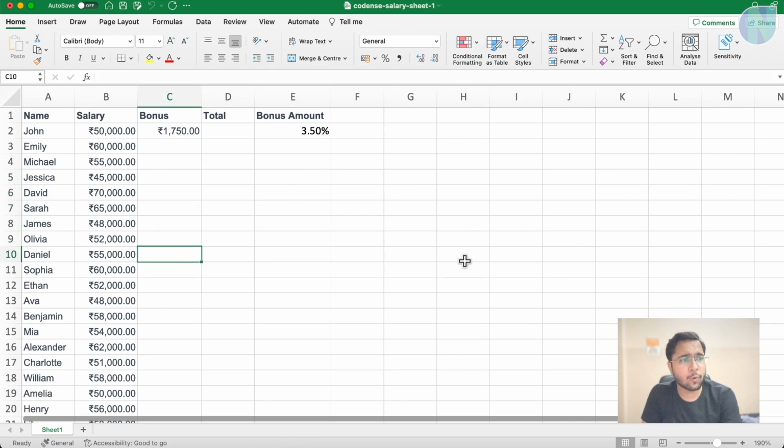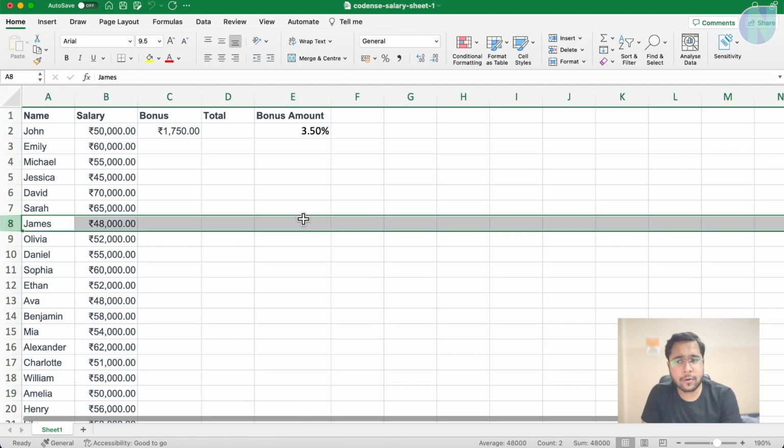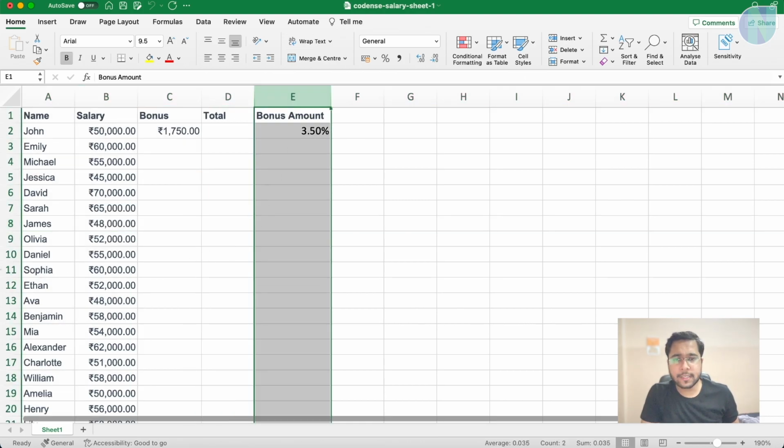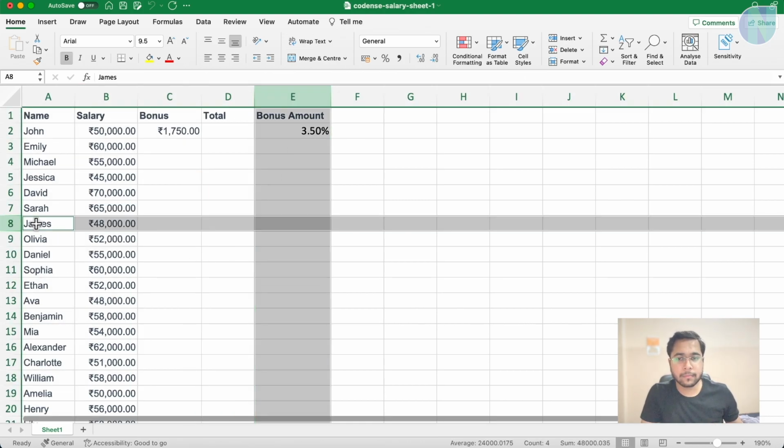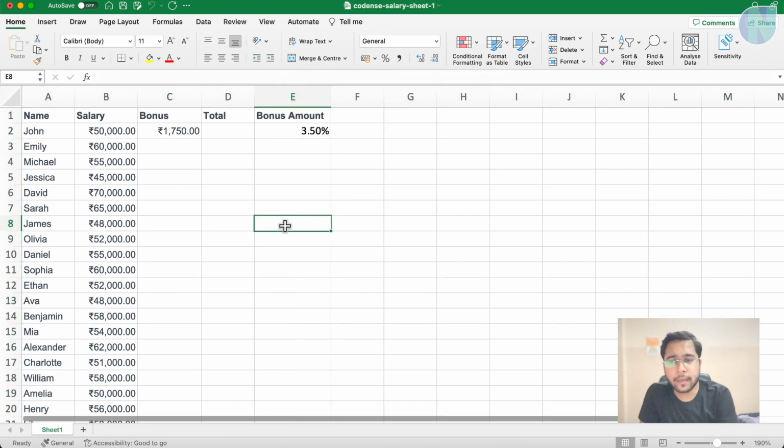Each square block is the intersection of a column and a row. You can see it is in E and 8. It is in E and 8. So this is one cell. You can see this is the intersection. So we say it is an intersection.